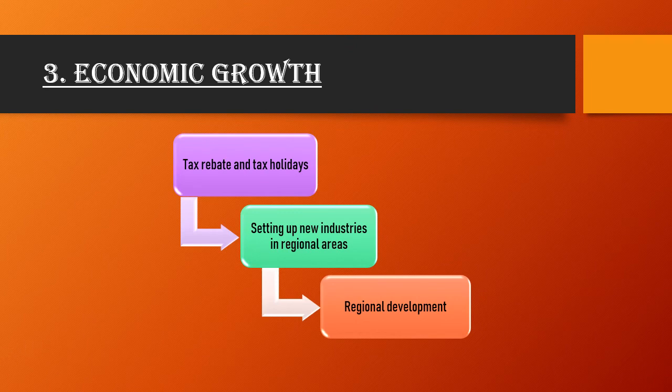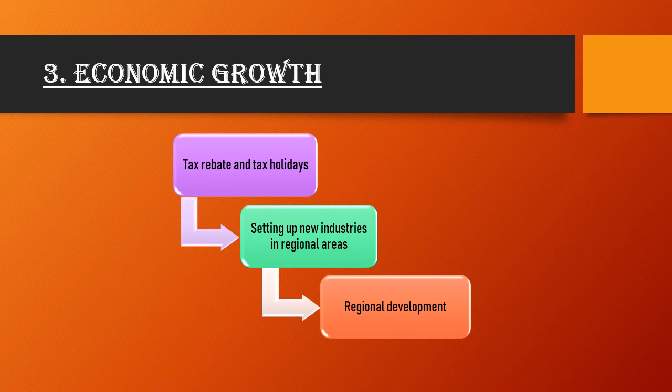So the next point here is economic growth. Fiscal policy is used to increase the productive capacity of the economy. So they provide tax rebates or tax holidays. What is this? The government relaxes the taxation policy for those industries which set up their industries in the regional areas, in the backward areas.